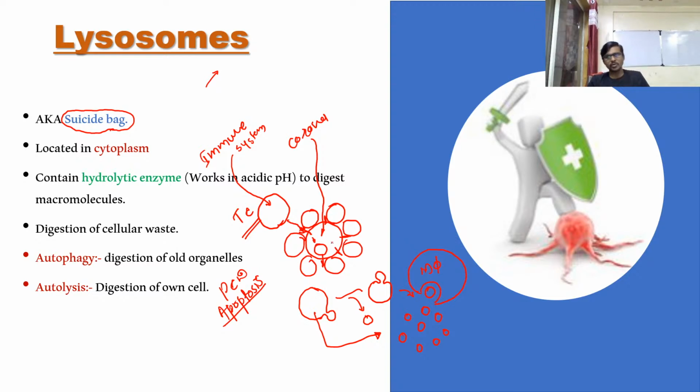What happens if this cell does not send any signal to the immune system? That time this cell is burst by the virus. The virus is going to burst it after the completion of the growth of the virus.